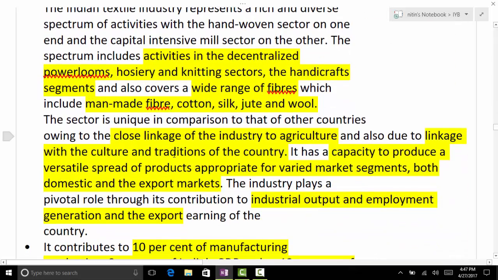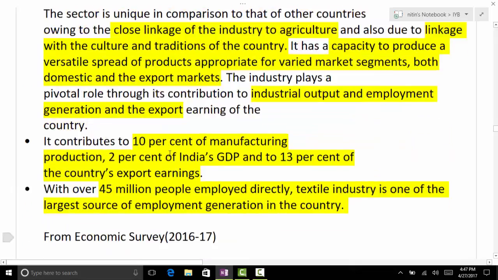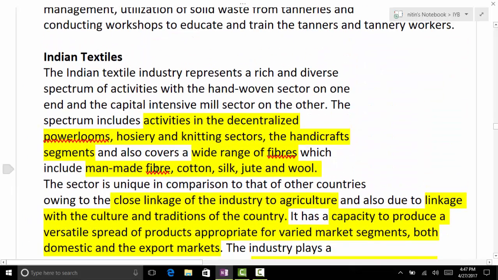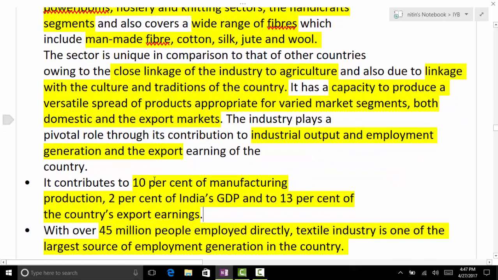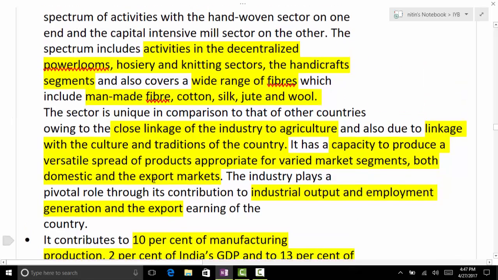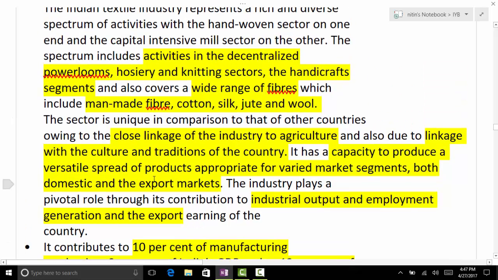These 7-8 points we have discussed are very important, and it is a highly important sector from our exam point of view. So go through the points once again. Different kinds of fibers we have. Then linkage to agriculture, culture, and tradition.